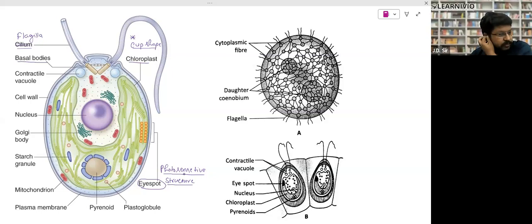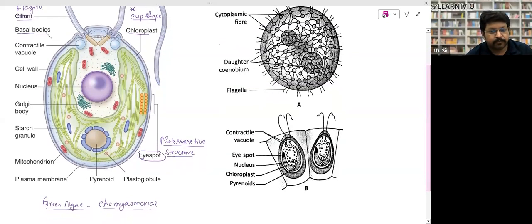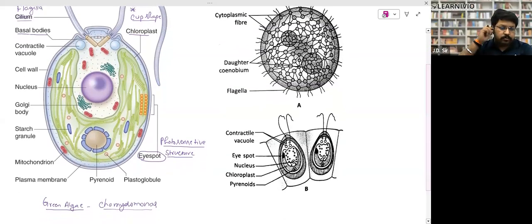It is a photosensitive structure, right? Here we can sense the light. Now, this is the cell wall. The cell wall is made up of cellulose. This is the nucleus. They have Golgi body, starch granule. You can see mitochondria, plasma membrane, and other important structures like pyrenoids.